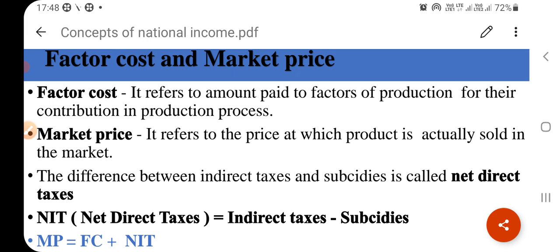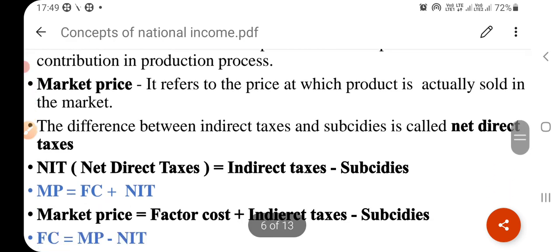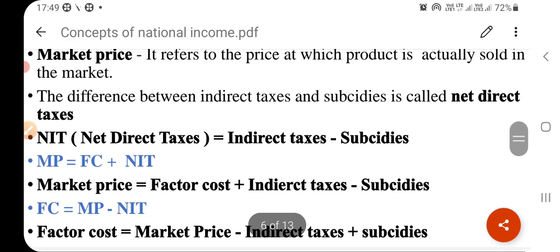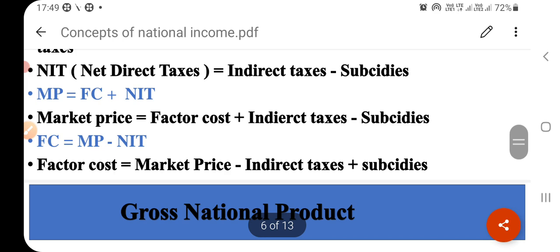In that price the value of taxes is already added, and the difference between indirect taxes and subsidies is called net indirect taxes. Here you can observe that if you want national income at factor cost, you will get the formula: national income at market price minus indirect taxes plus subsidies.